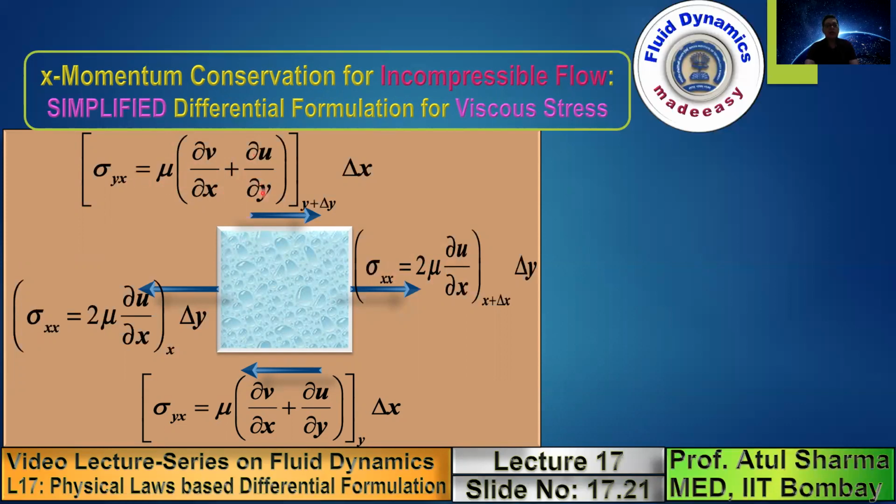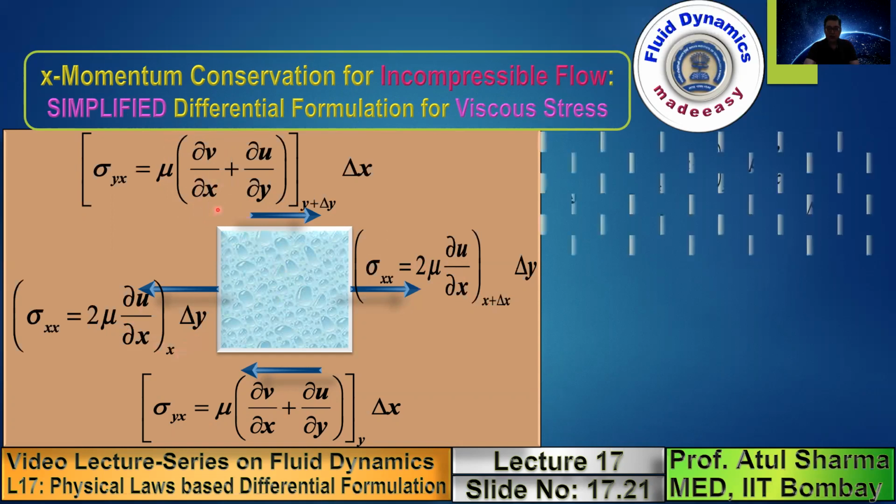What I'm basically doing is taking one of this term, here mu del u by del x, and here mu del v by del x. So if you take one of this mu del u by del x and present a differential formulation, here you will get mu del u by del x at x plus delta x minus mu del u by del x at x, multiplied by delta y, and here we are taking one of this term, mu del v by del x.